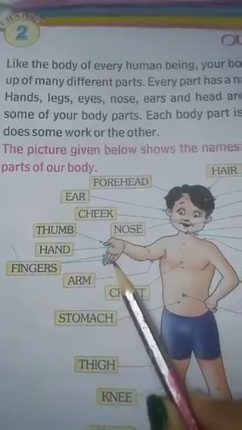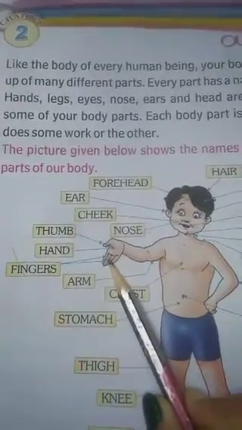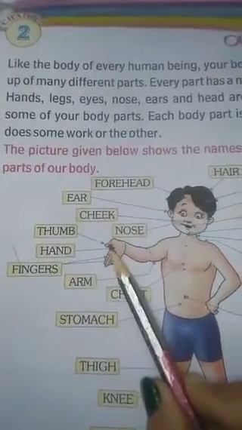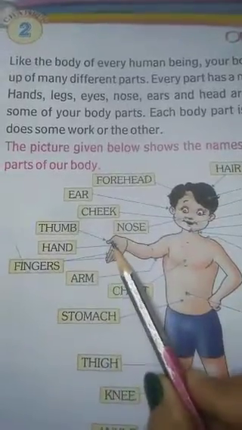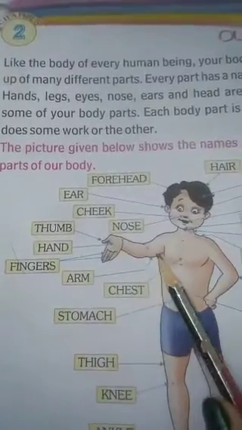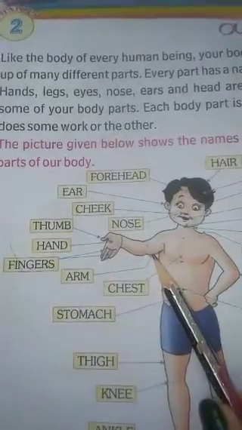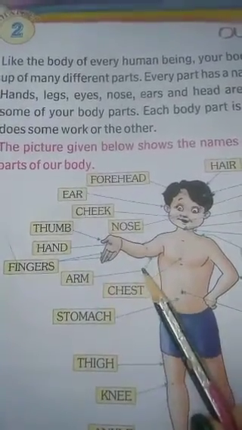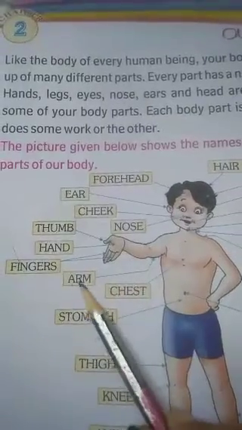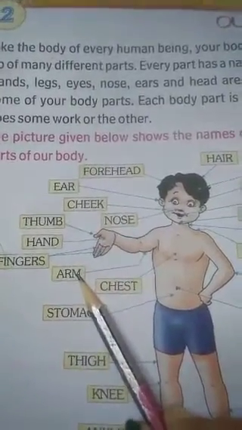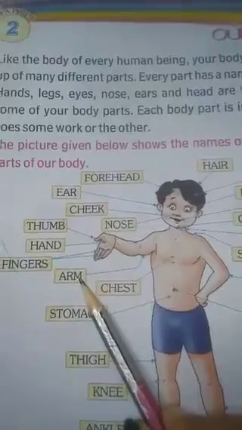Okay, these are our fingers, and this we call thumb. Now look, this part, what do we call it? This is an arm. A-R-M, arm.